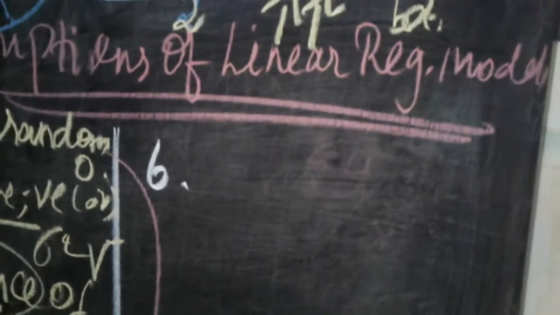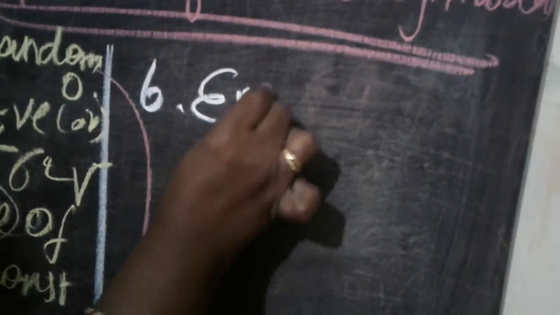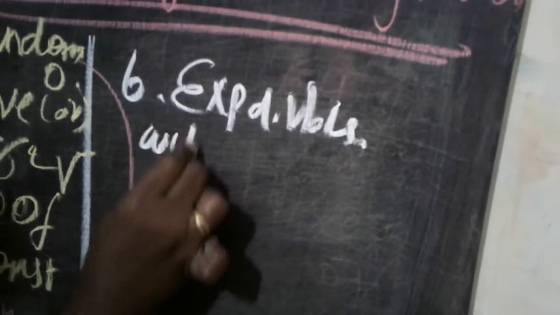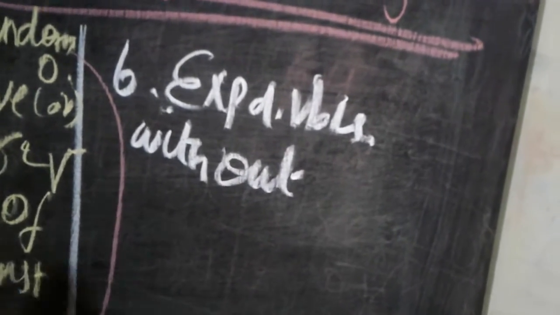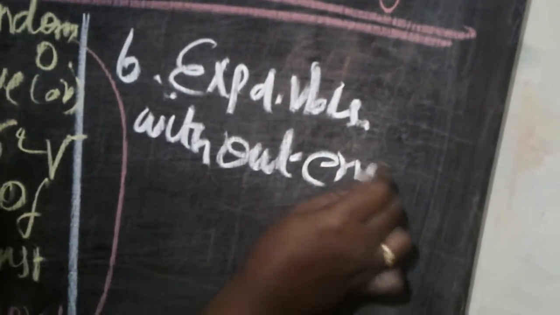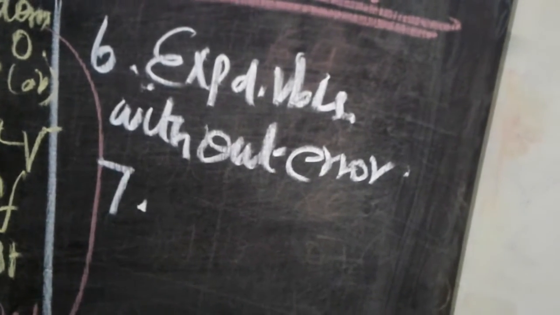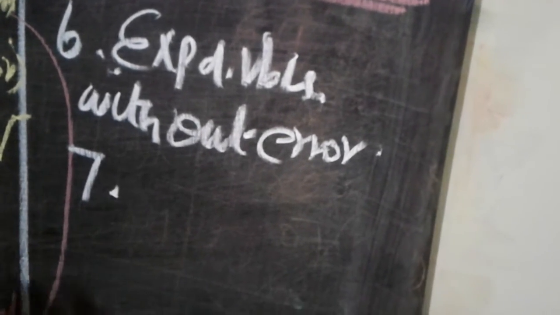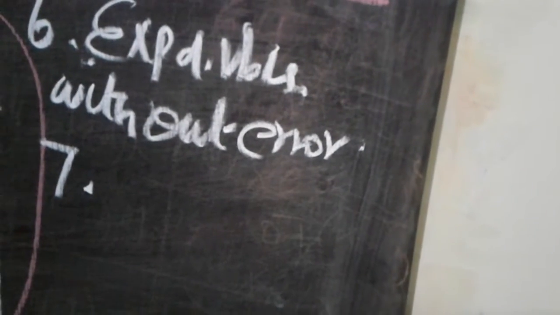Clear? And sixth important assumption: explanatory variables are measured without error. Here we take some explained variable, and this explained variable is always measured without any error, meaning it will give precise, correct and exact data. So we can call it that explained variables always provide correct, accurate and precise information without any error taking place. So it is also used for further investigation purposes.